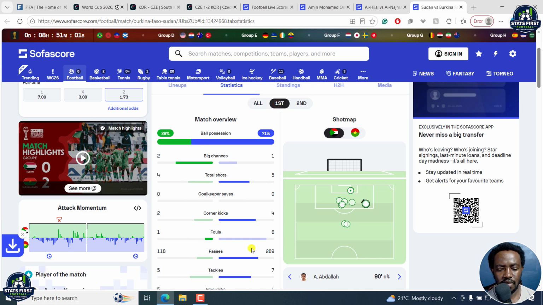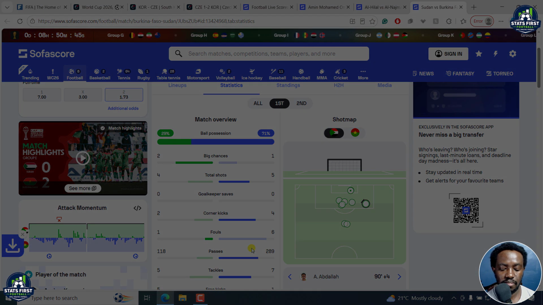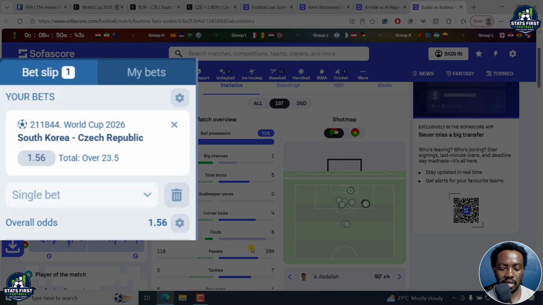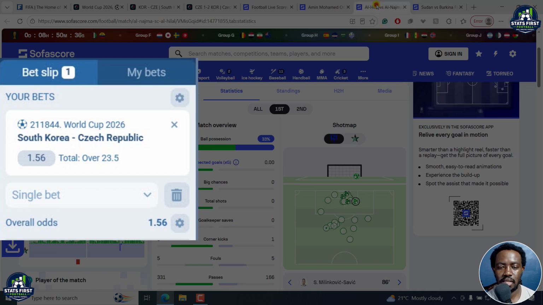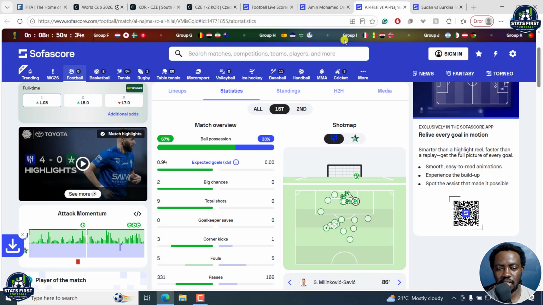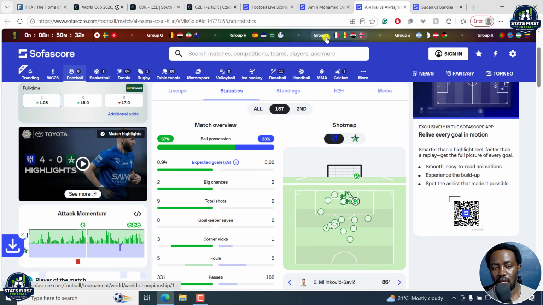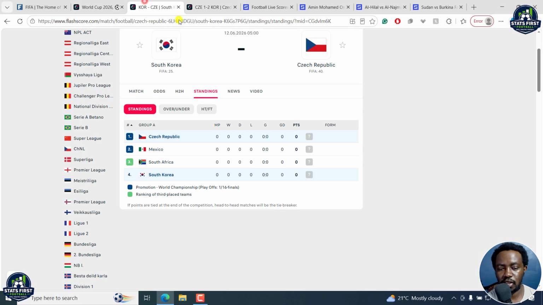Now, as I've mentioned, I'm leaning towards the first half having 10.5 fouls in that particular game. And as for the full time, let me see, we'll probably get 24 fouls. That's probable as well in that particular game, but I'm leaning more towards fouls in this game. Yes, the indications showcase that the referee does not give many fouls. Now, I want to back up my selection on that.